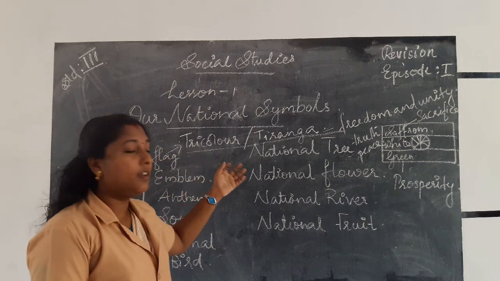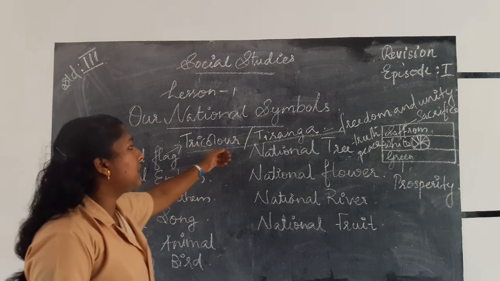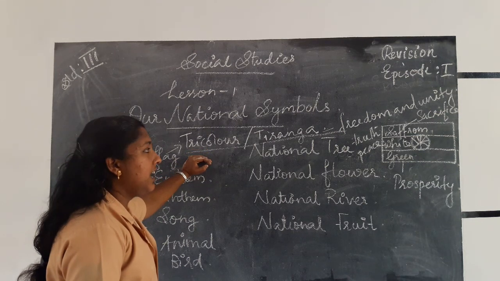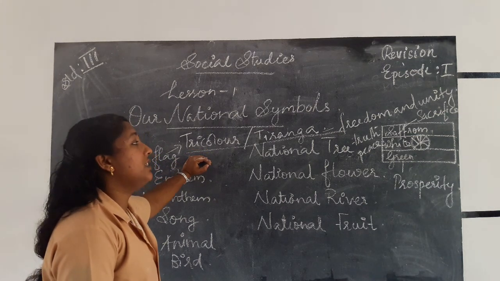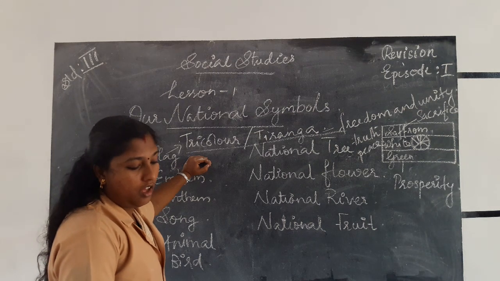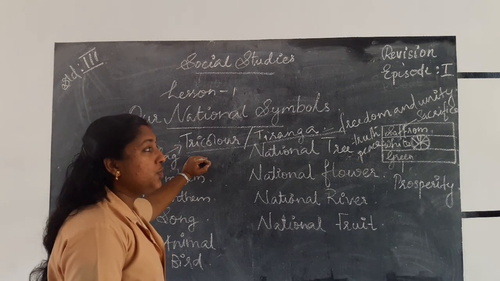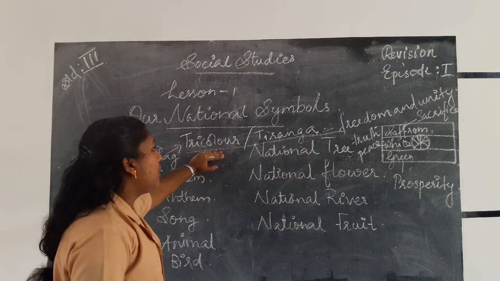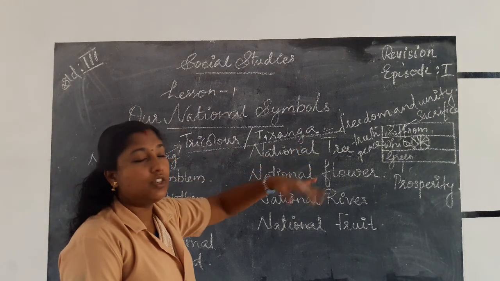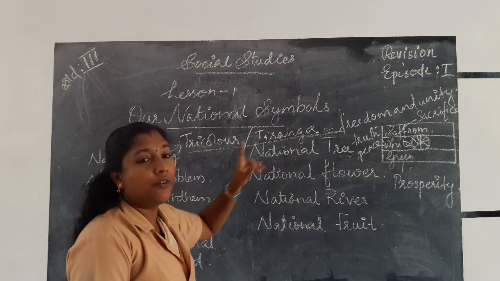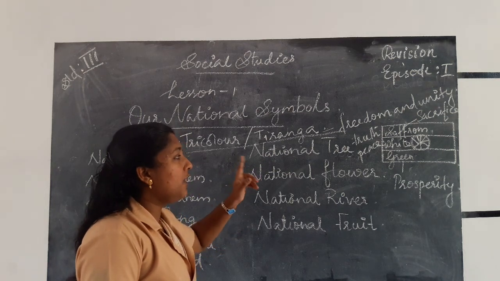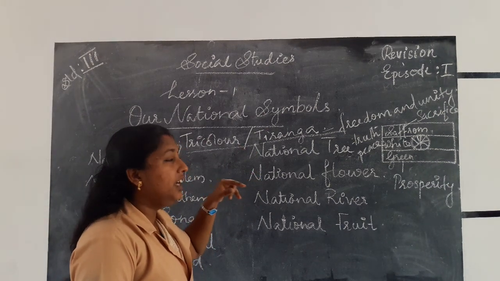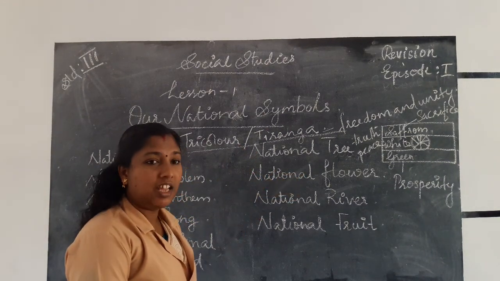This is our national flag. Yes, the tricolor or Tiranga is our national flag. It symbolizes the freedom and unity of our country. It has a rectangular shape consisting of three rectangular bands. Each band has its own color: on the top it is saffron, in the middle white, and at the bottom green.